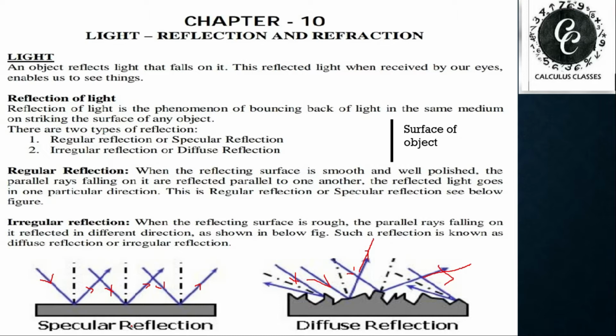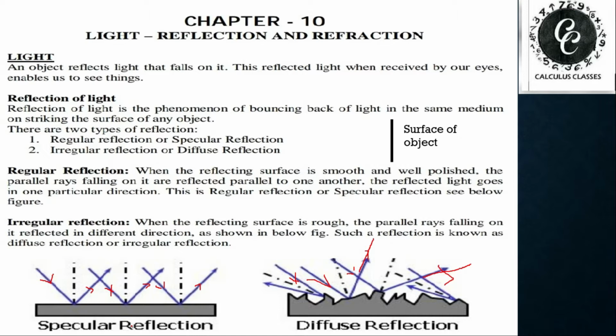But you must know that irregular reflection is more important than regular reflection. General viewing perception or general appearance of things happens just because of irregular reflection. We see the things around us just because of irregular reflection.